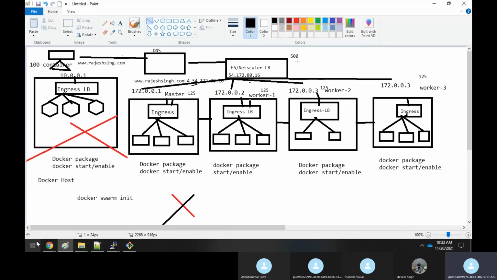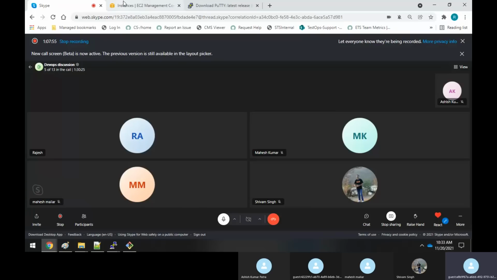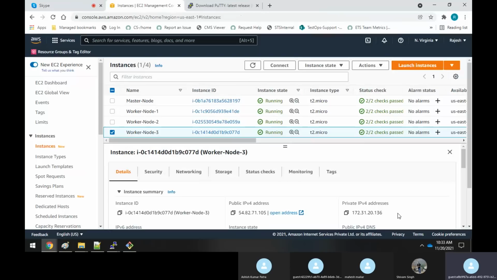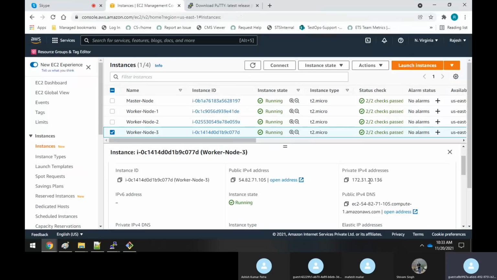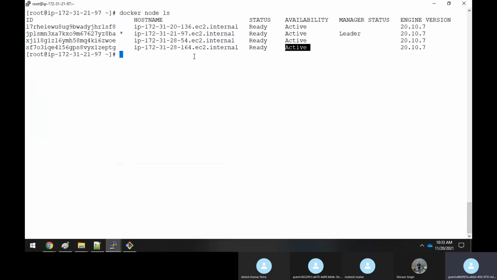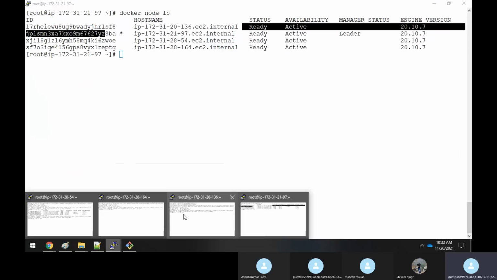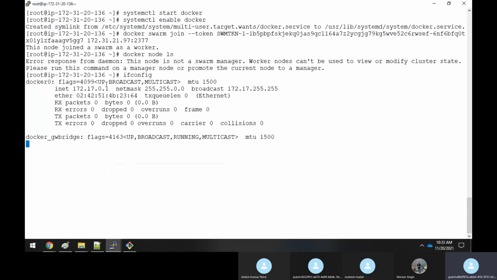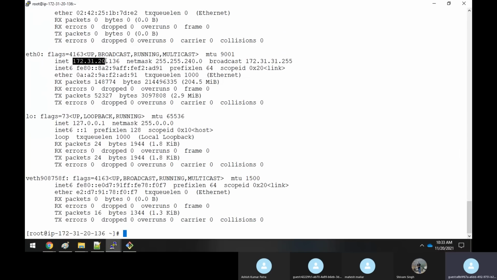So let us check the IP address of worker 3. If you go and check worker 3, you can see the IP address is 172.31.20.136. And if you come here, can you see that this is 136? It means that this is the third node, this is the server. If you execute the ifconfig command, you could see that this is the machine. So you say that this machine I don't want. I want to remove this machine from the cluster.